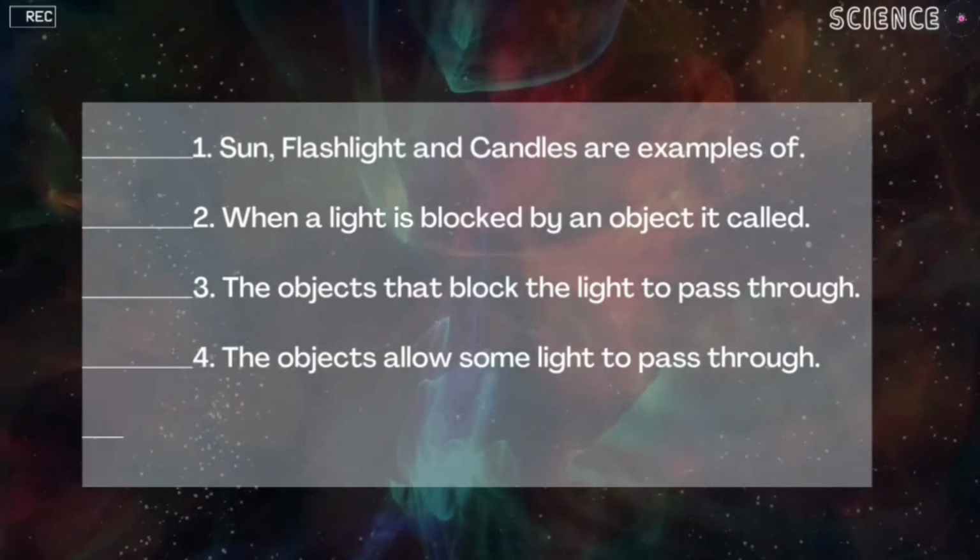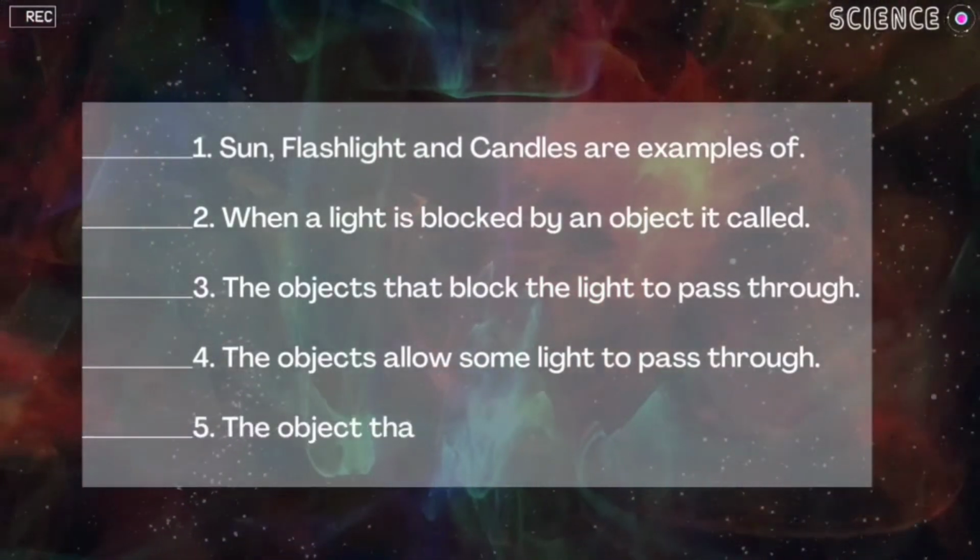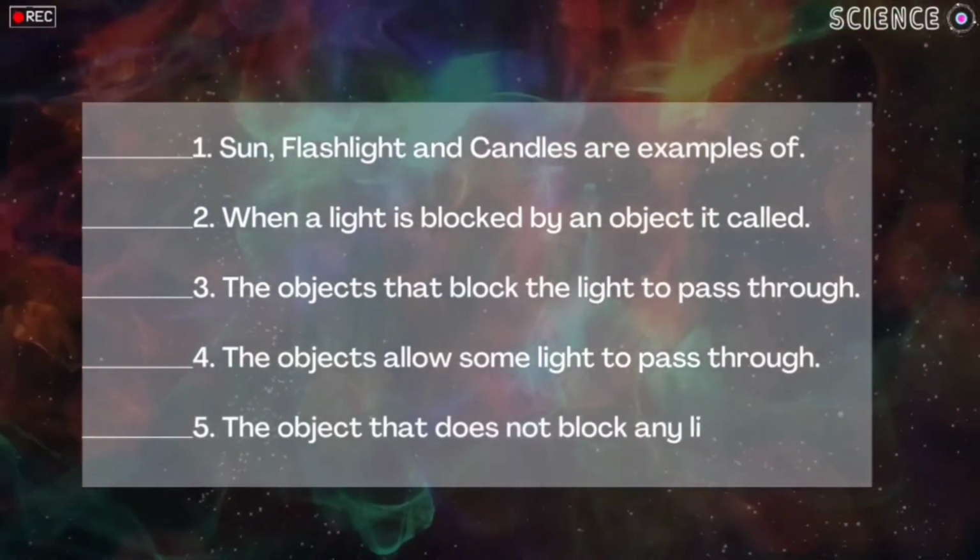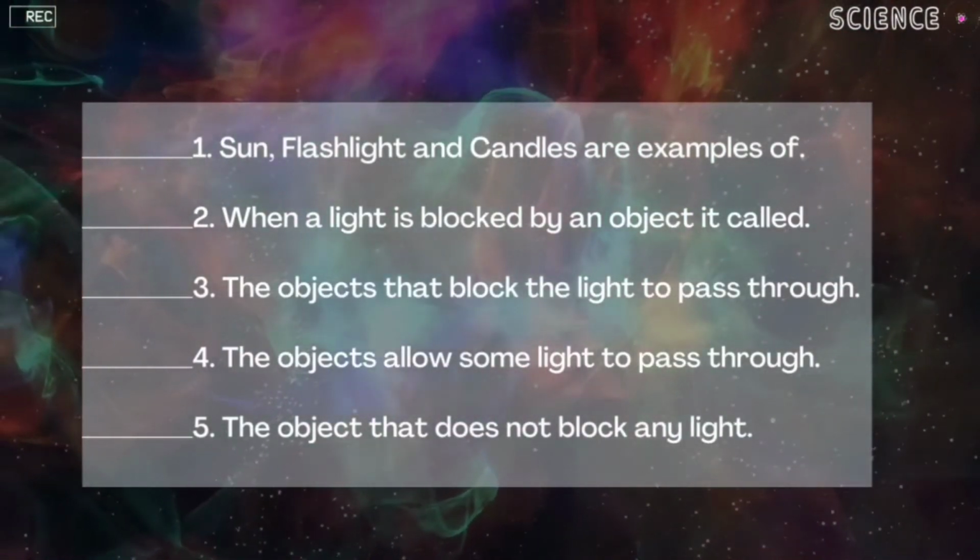For number 5, the object that does not block any light. What do you think it is? Okay, we will answer those questions after we do our part B. So for our part B, you will answer true or false. Okay, you will write letter T if the statement is correct and letter F if it is false.